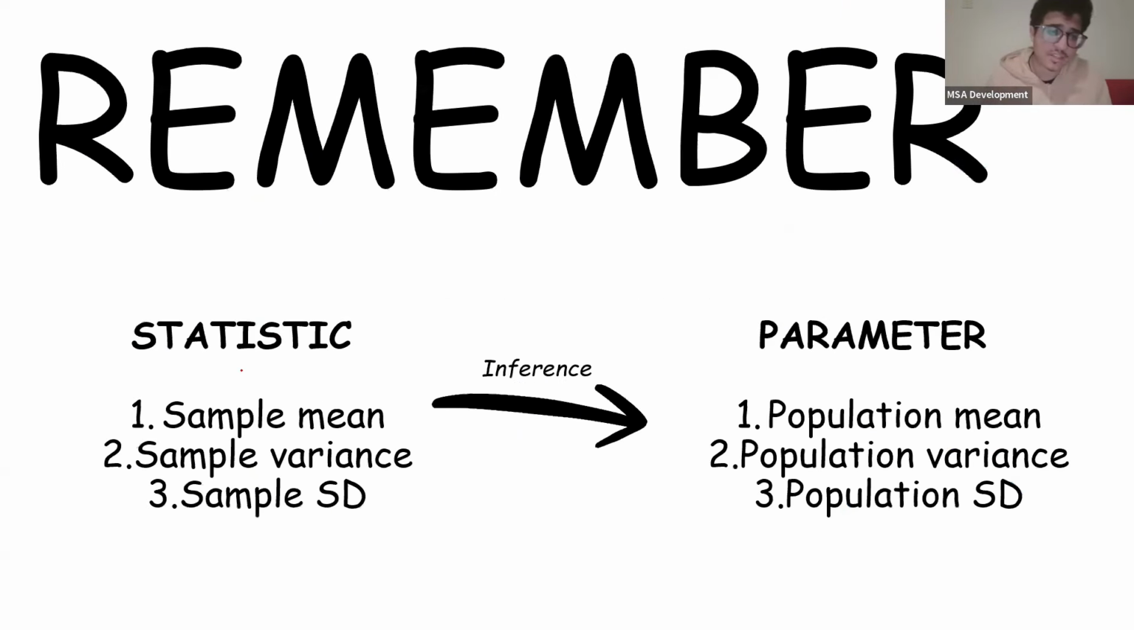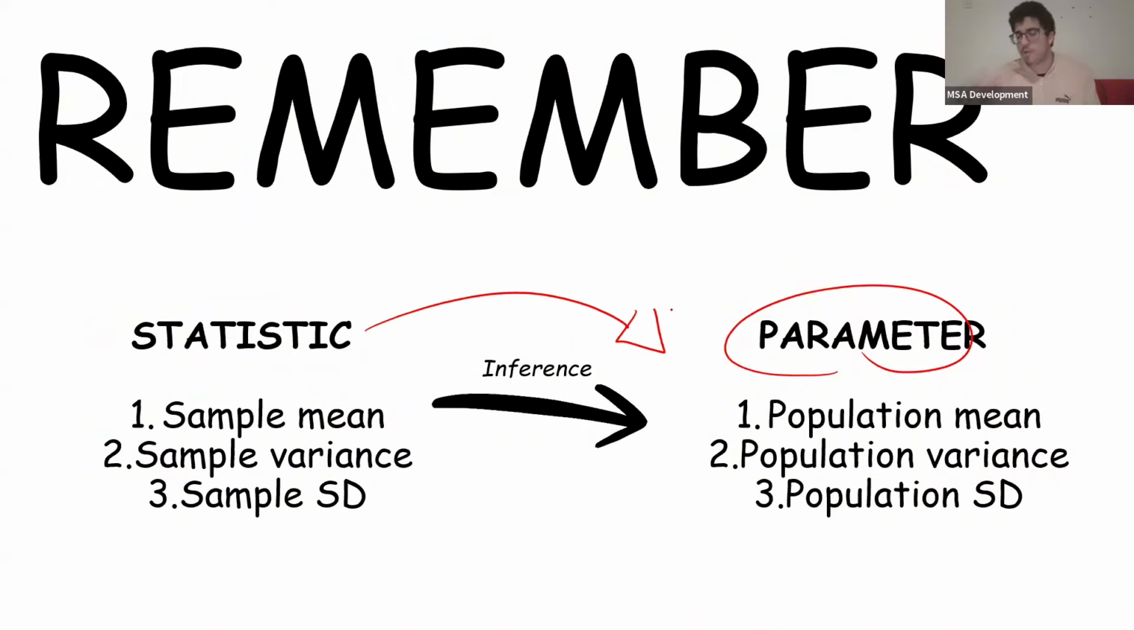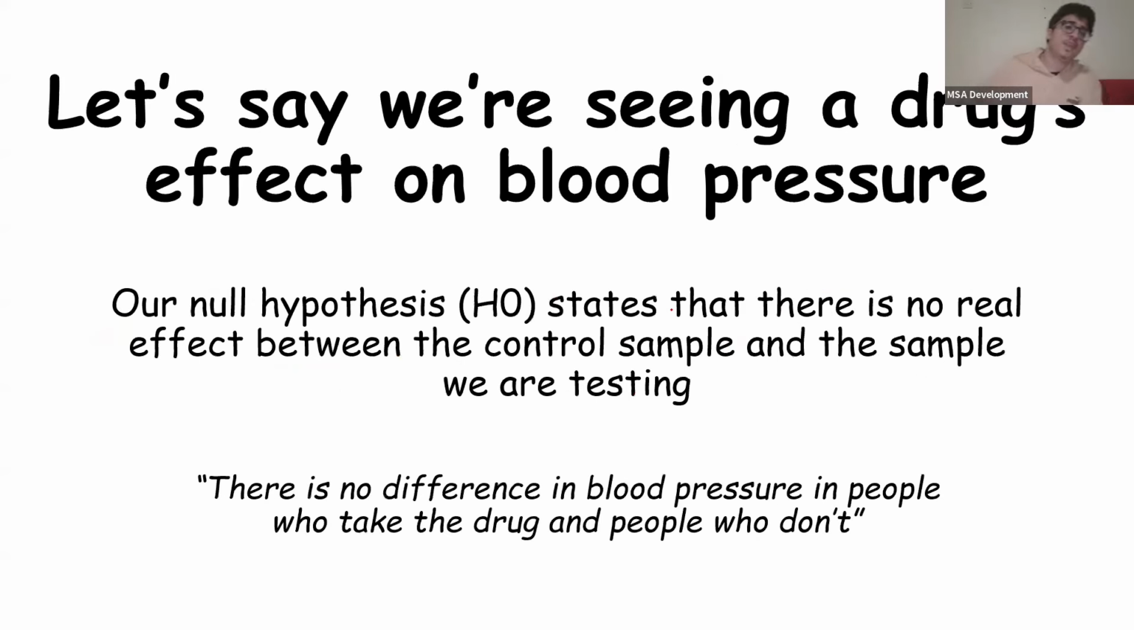So remember from previous lectures that a statistic is talking about the sample, and parameters are talking about the population. We take a sample from the population to make inferences on the parameter, on the population. So we infer the population mean, for example, from a sample mean. That's hypothesis testing. Let's say we're seeing a drug effect on blood pressure.